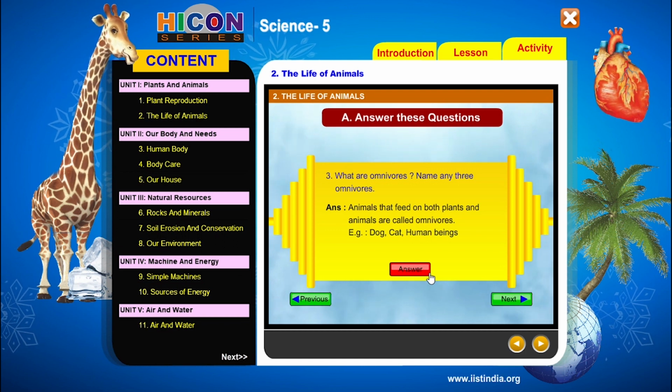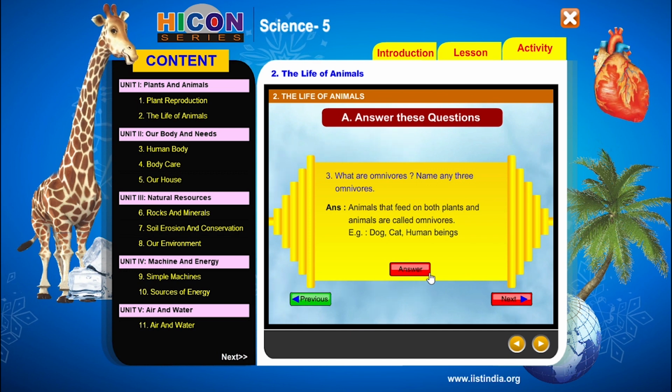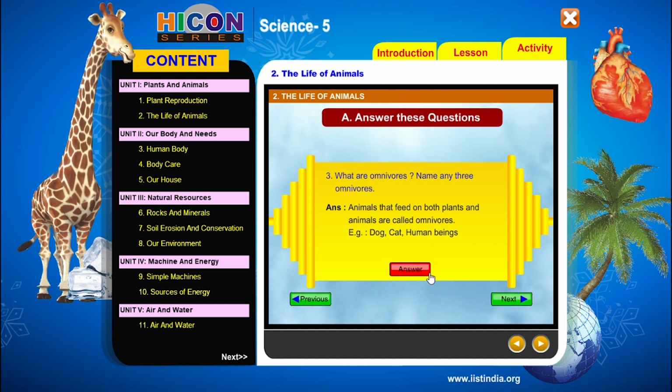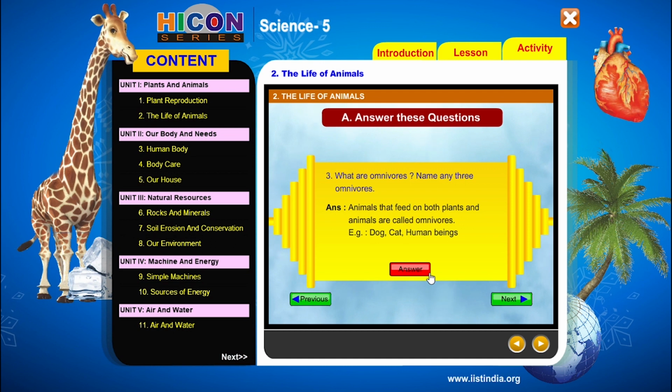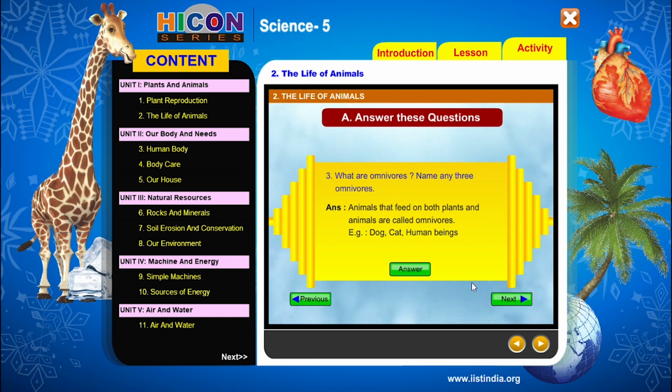So children, this is the answer for the question: what are omnivores? Name any three omnivores. Omnivores are the animals which eat both plants and animals. So see the next question.